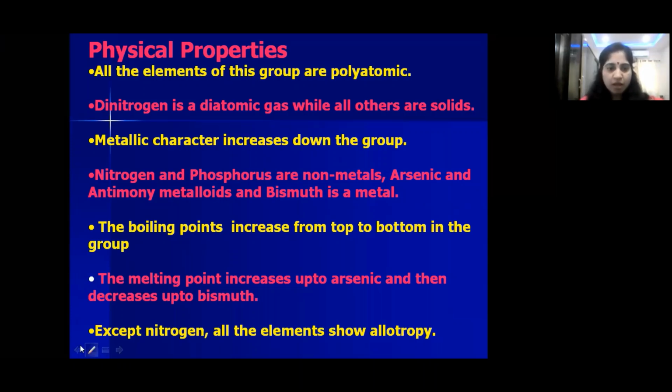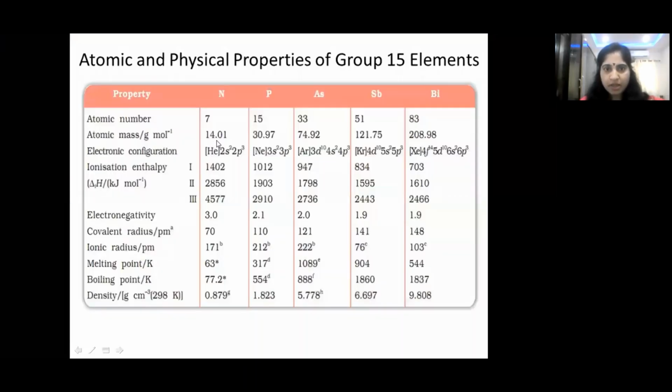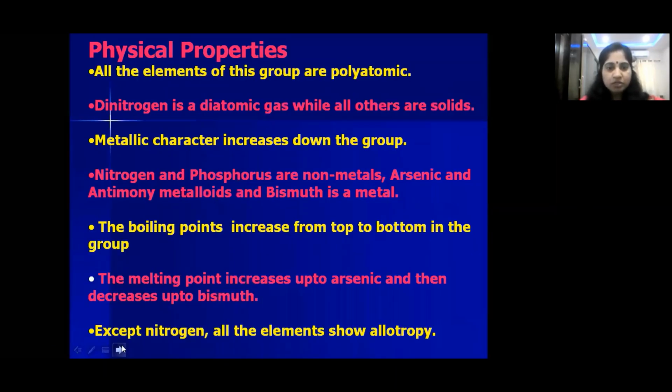We have seen the atomic masses already in this table: 14, 30.97, 74.92, 121.75 and 208.98 as we move from top to bottom. So as atomic masses increase, melting points and boiling points also increase.